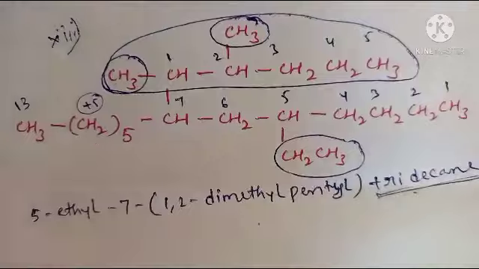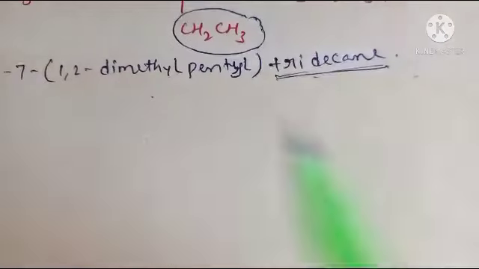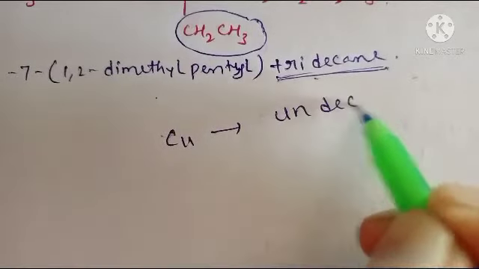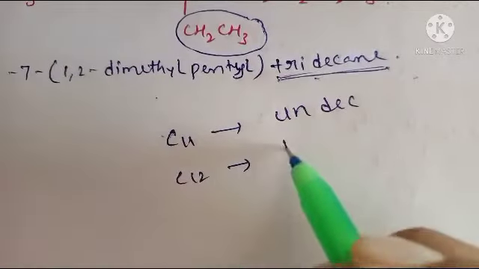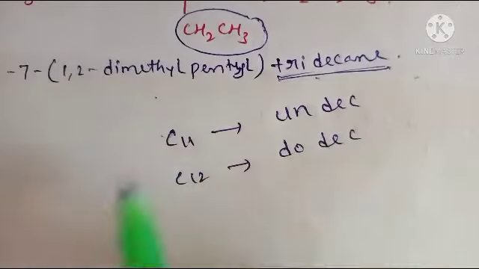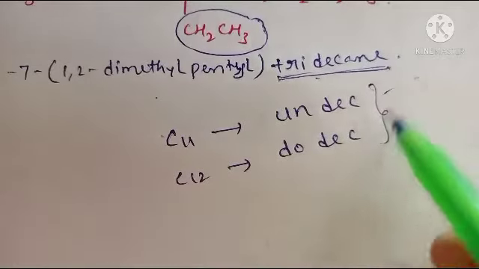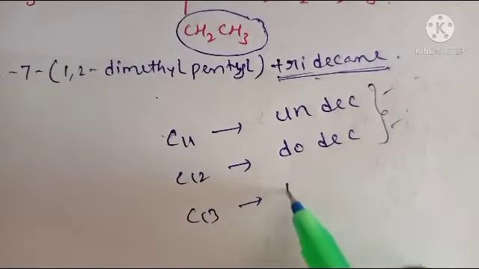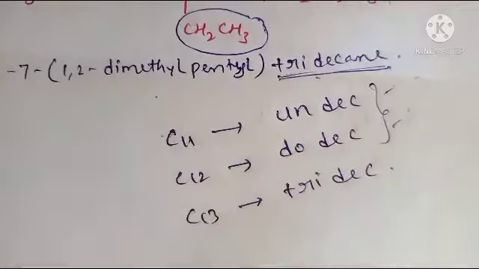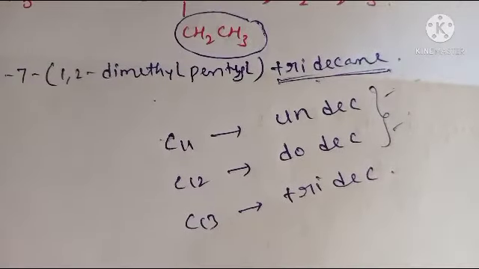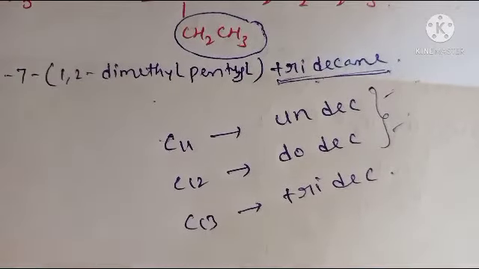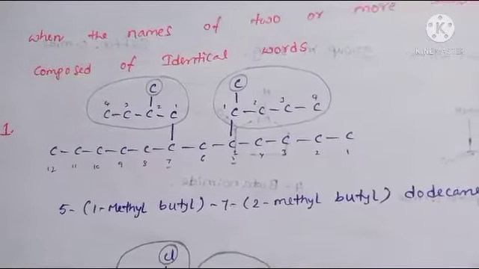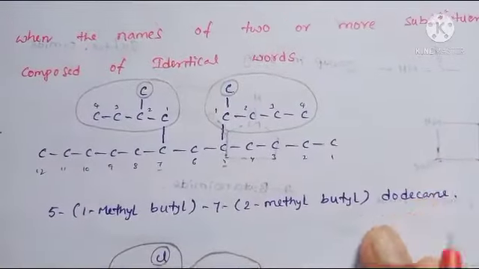Total 13 carbons. Remember all of you students, for 11 carbons undec, for 12 carbons dodec. I think previously I gave wrong for these two, so correct these two. C13 means tridec. Okay, so completed the given homework. And next examples. Yes, similar type of examples in this one.